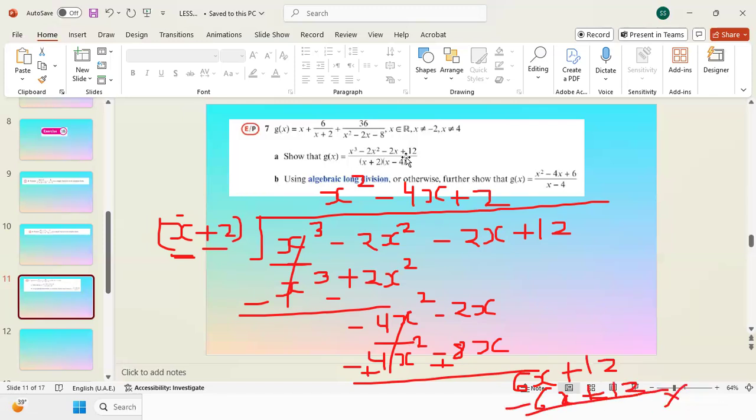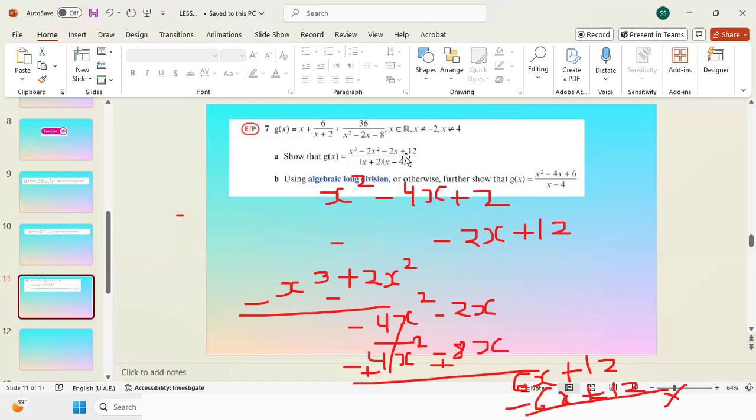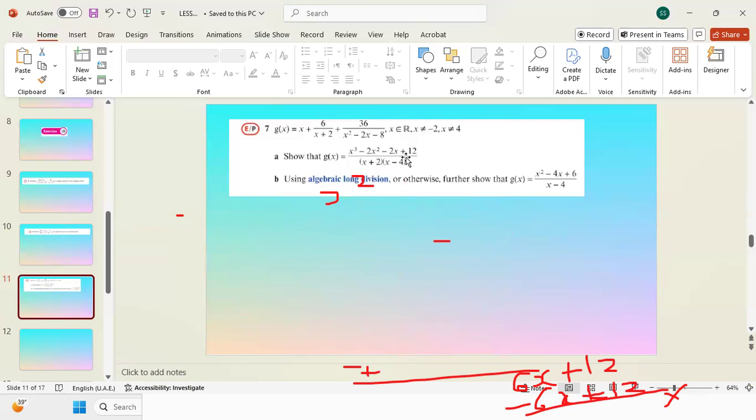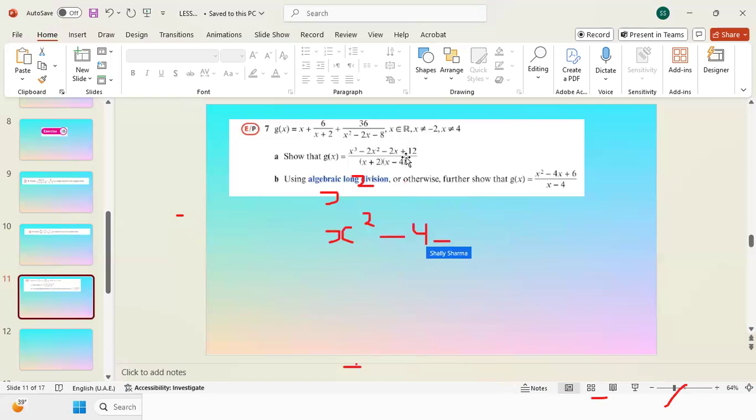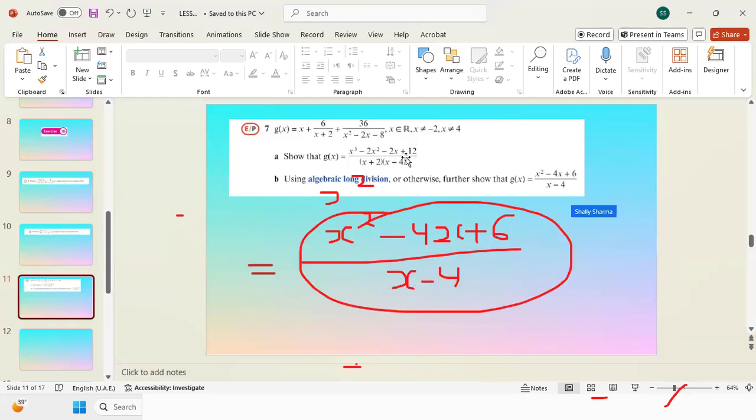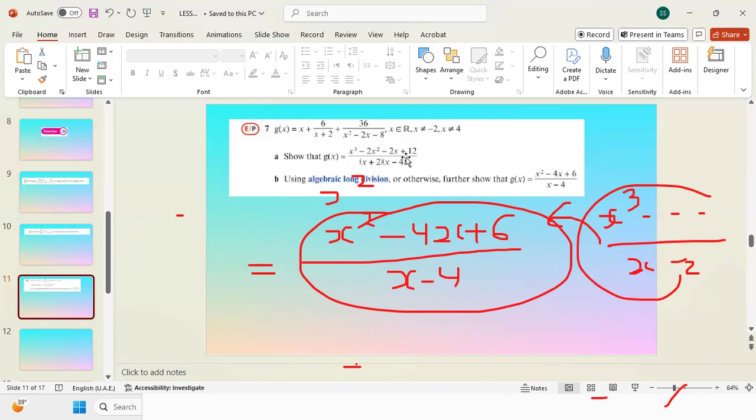So basically what I got here is that if I divide this whole numerator, which is x cubed minus 2x squared minus 2x plus 12, by x plus 2, I get x squared minus 4x plus 6, and then the whole thing is divided by x minus 4. This is my answer, because this part gives me only this numerator. I hope these questions are easy to do now.